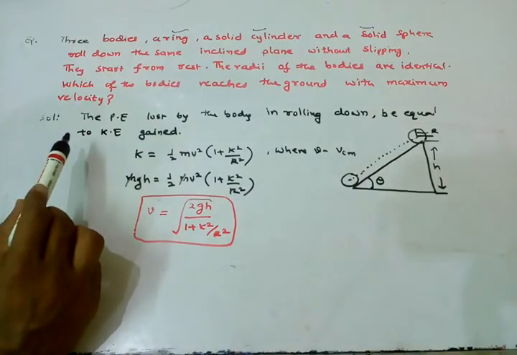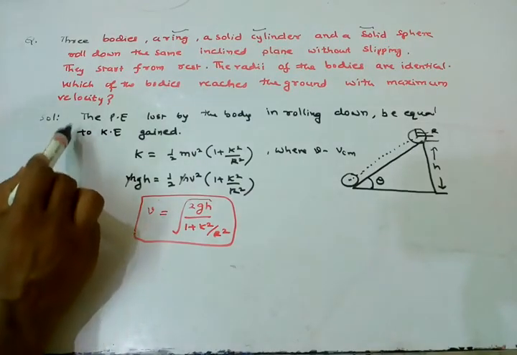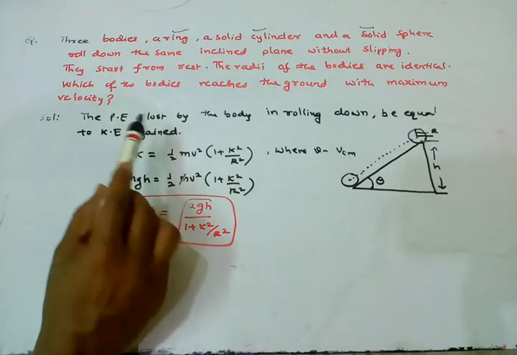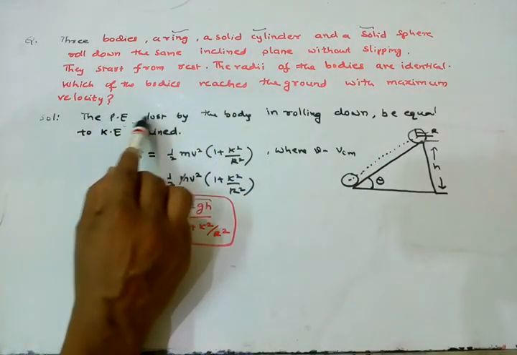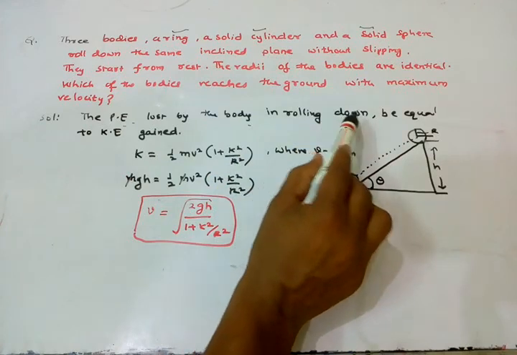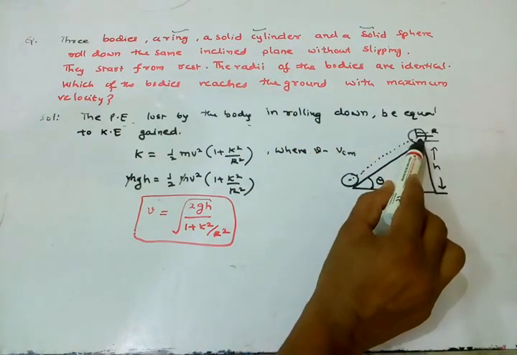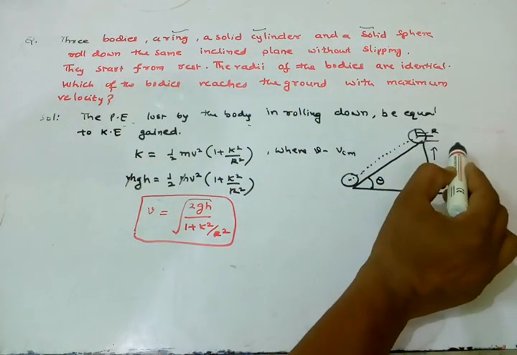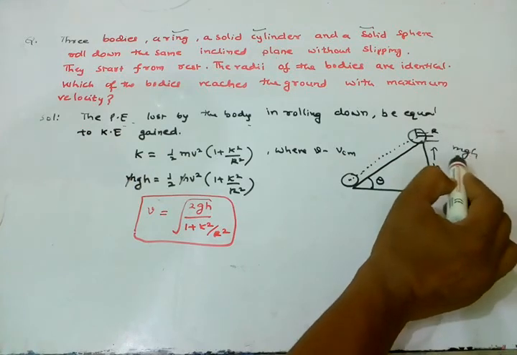First, what we know here is the potential energy lost by the body in rolling down. The potential energy of this body is mgh.